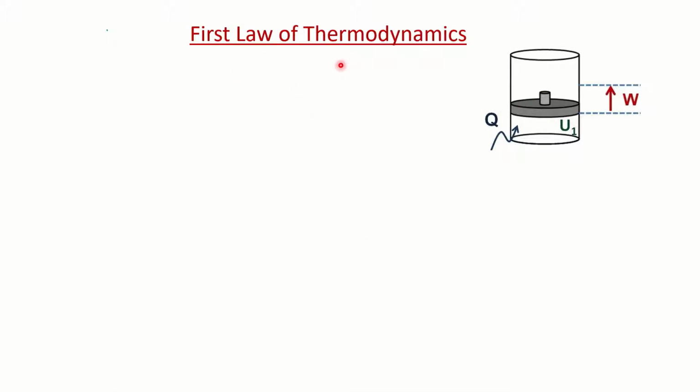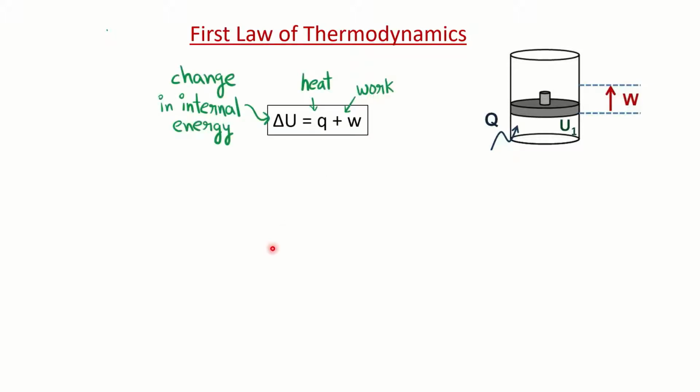First law of thermodynamics. So first of all, we have to understand what this law says. According to this law, energy cannot be created nor destroyed. It can be transformed from one form to another. So basically it is based on the law of conservation of energy. If you are giving energy to somebody, somebody is getting the energy. Or if you are holding the energy, somebody is not getting it, which means you are not creating the energy in that way, right? So we will understand it in a better way.